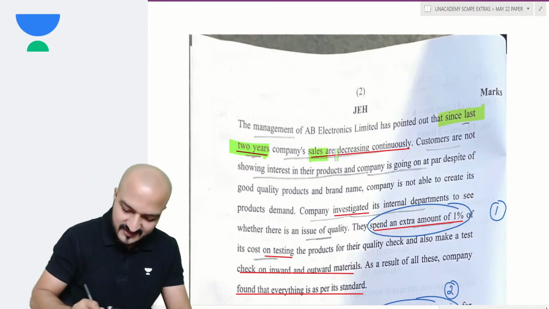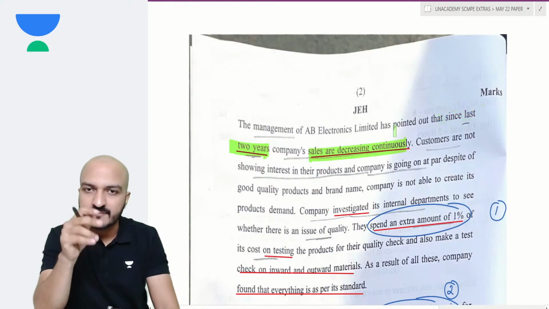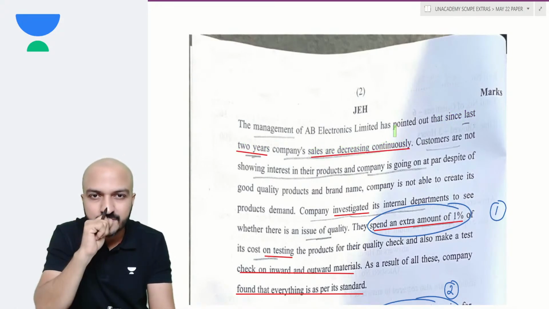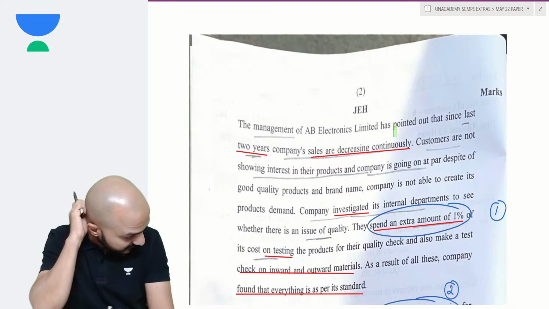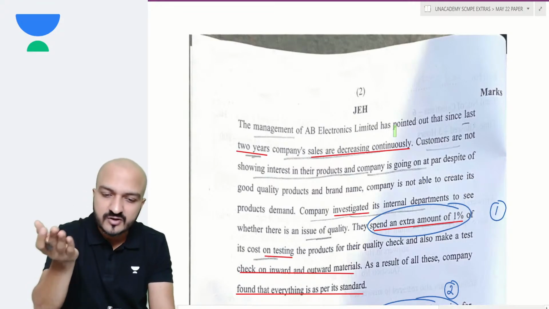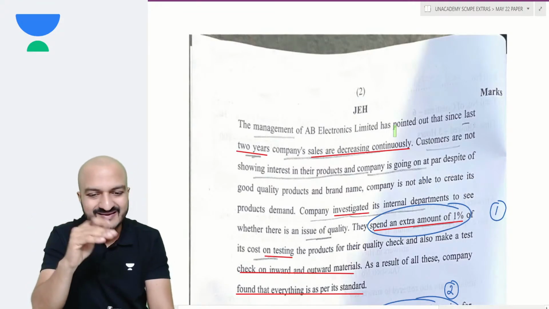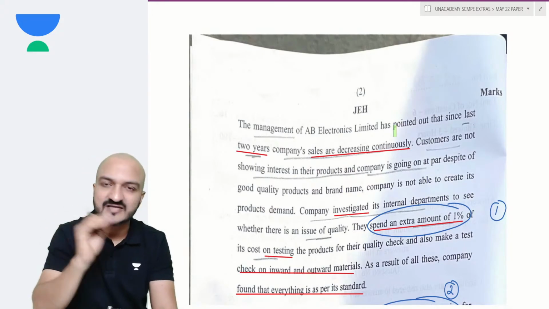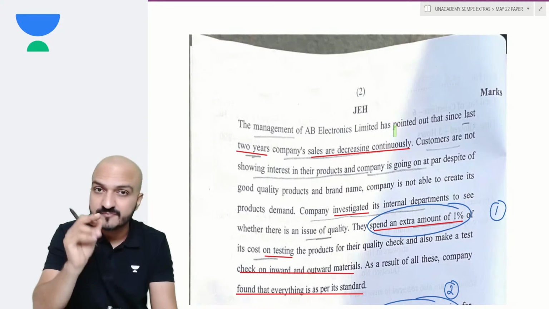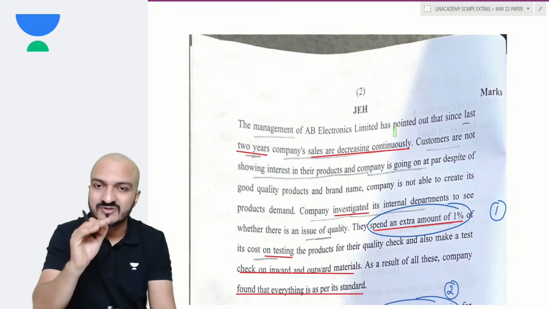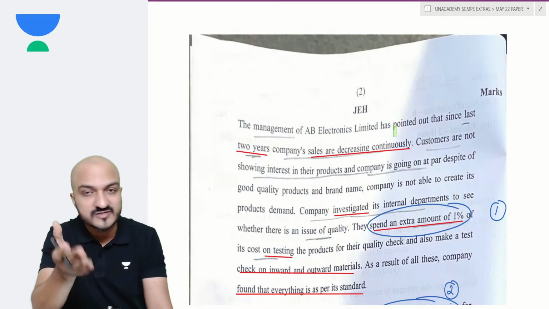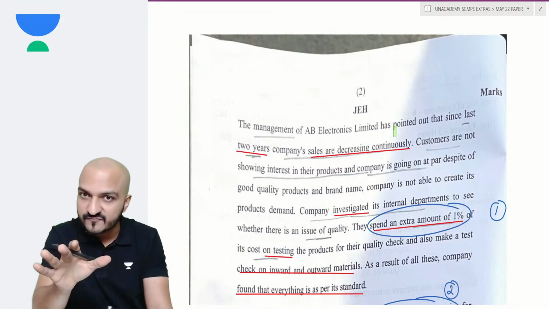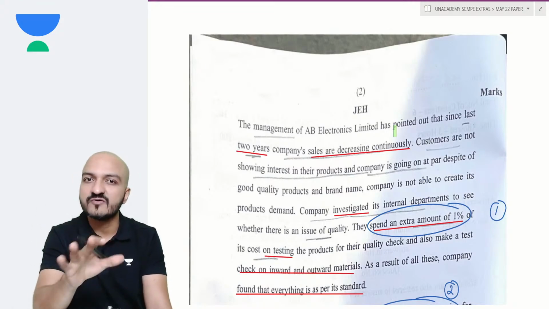Since 2 years the sales have been declining, that's a pretty long time. At the end of the maturity stage, your sales start declining. But this company's sales have been declining for the last 2 years. So it depends. You can explain that in any way, right? So if you say that this is the end of maturity, then Darshan, when you write your explanation, as I told you, there is no correct answer here, but it has to be convincing. So if you write that the stage is the end of the maturity stage, that's also fine. You just need to convince the examiner.